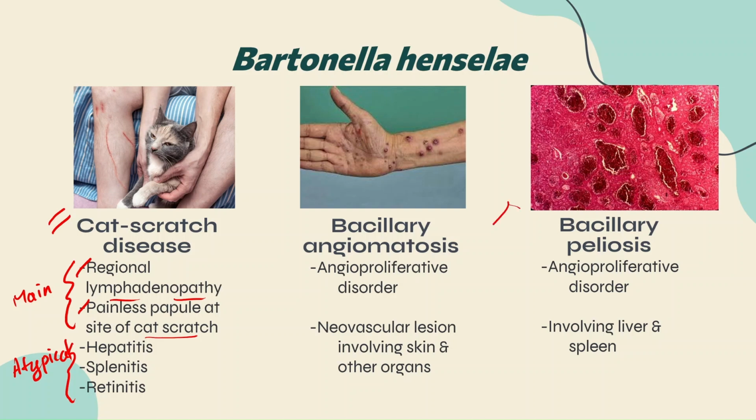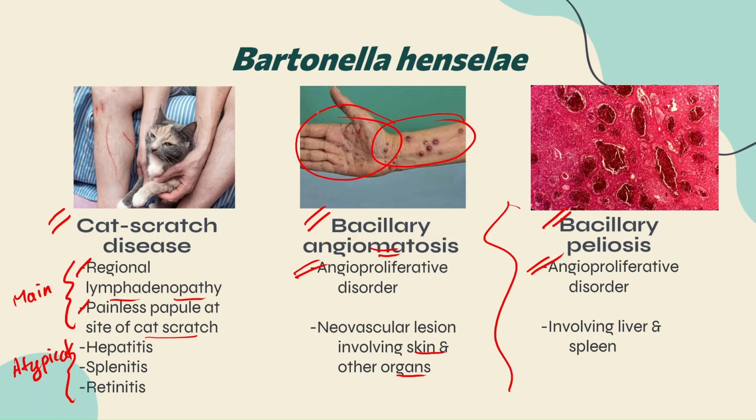Please remember that both bacillary angiomatosis and bacillary peliosis are angioproliferative disorders. The differentiating feature is that angiomatosis is characterized by neovascular lesions involving organs and skin, where multiple lesions can be seen.